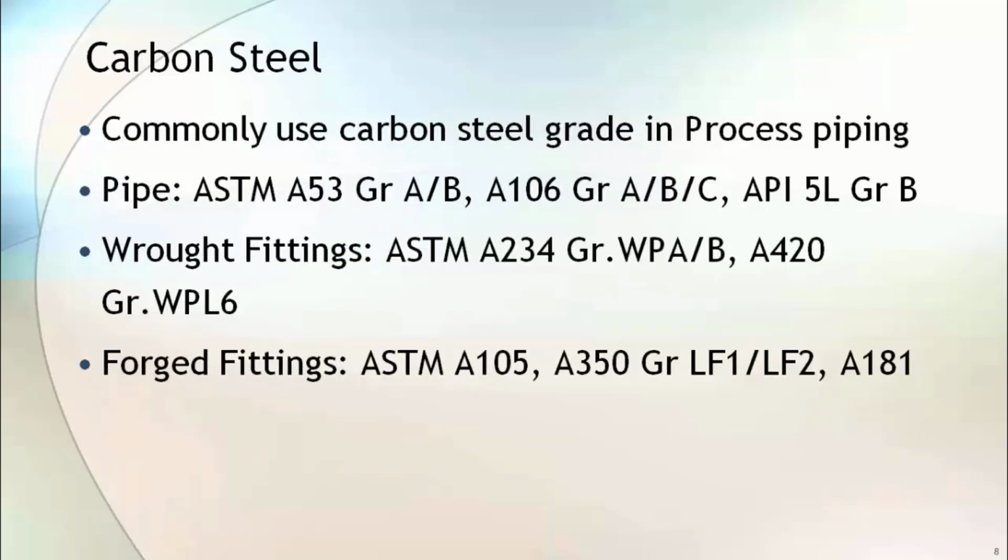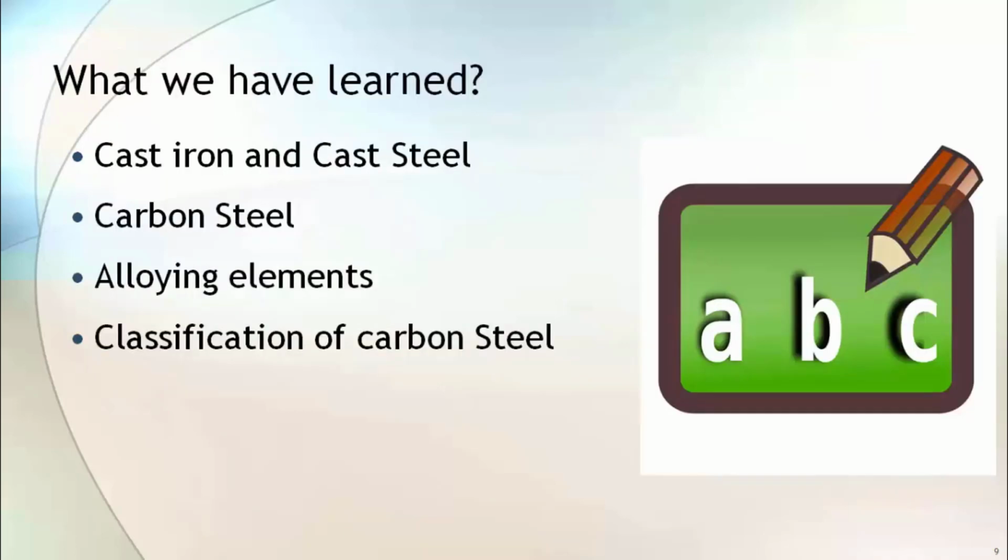Some of the commonly used carbon steel grades in process piping are ASTM A53 grade A and B, A106 grade A, B and C for pipe material. For rock product, it is ASTM A234, A420. For forged product, it is ASTM A105, A350. Once you start learning about different materials used in process piping, it is much easier for you to remember all these material grades.